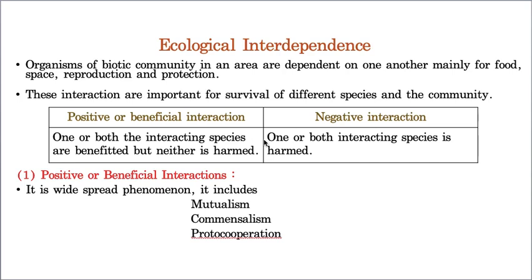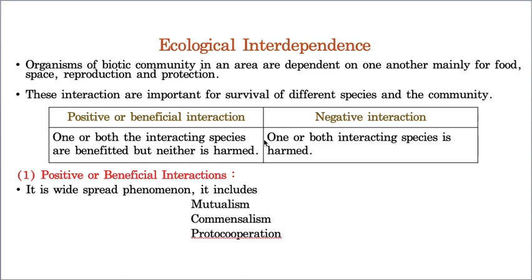You may think that plants are static, they are present in the same place, they don't depend upon others. No, even plants depend upon some biotic components like honeybees and butterflies for their pollination. An organism may depend on another for food, or shelter, or protection, or for maintaining their species constant, that means reproduction. Of course, sometimes one species depends upon another species. So what I wanted to tell you is we are all dependent.